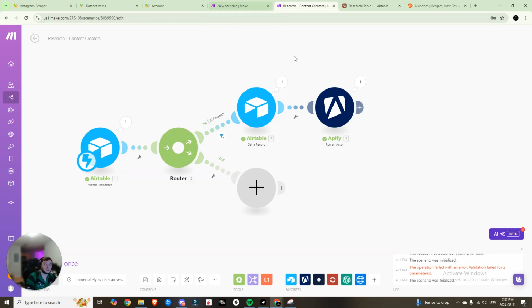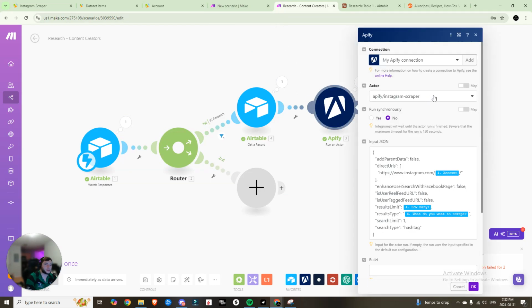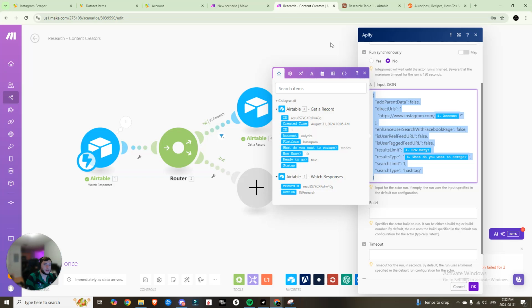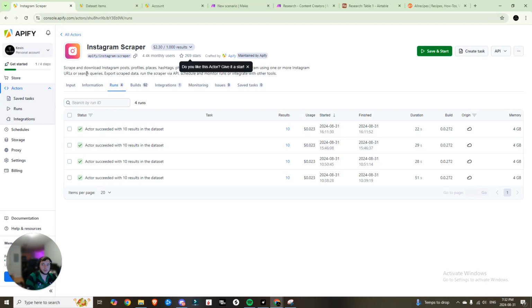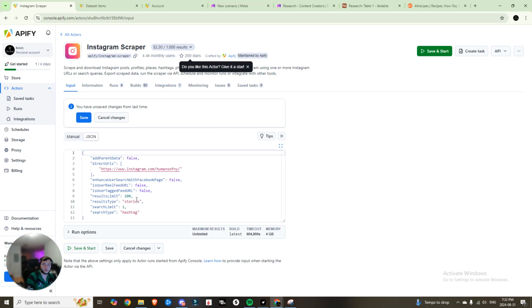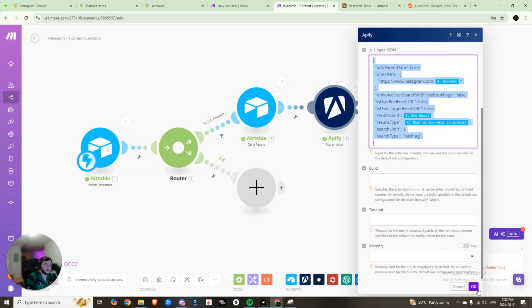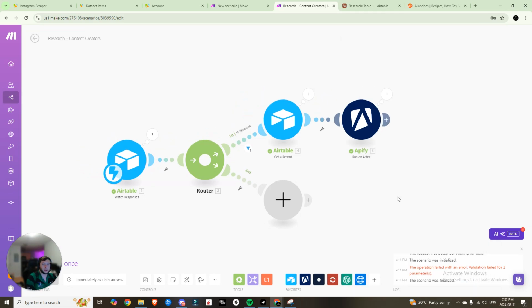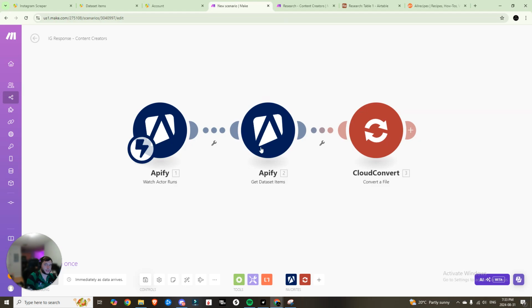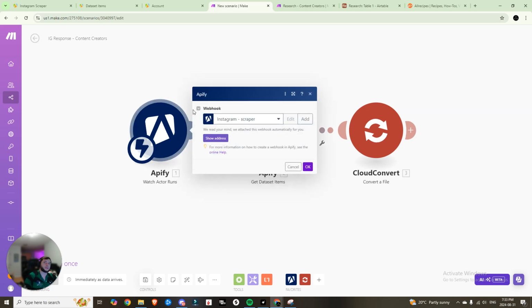And then what I did is, so you run an actor, right? You would choose your actor from here. You'll have that input JSON that we got from our Instagram scraper, where you click on the JSON here and it gives you that output, and we paste that in here. We hit OK, and now we went ahead and created a second Make scenario. So go ahead, create a second Make scenario, and what we're setting up here is an instant trigger.